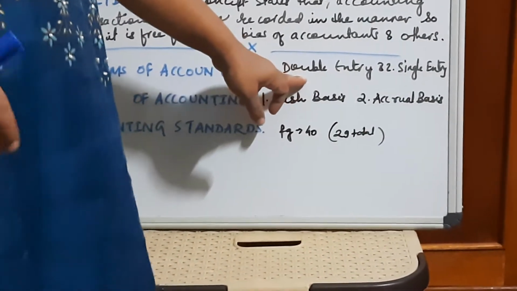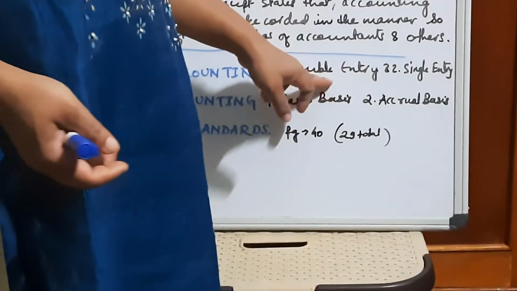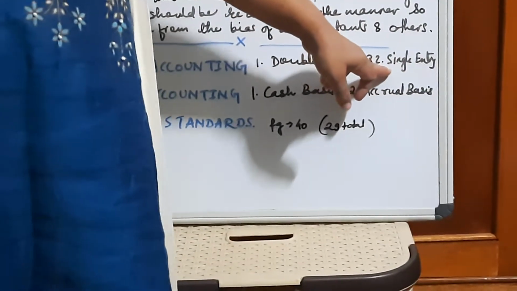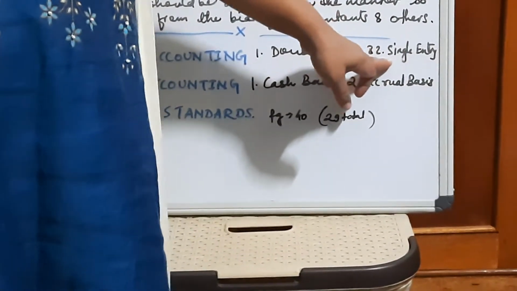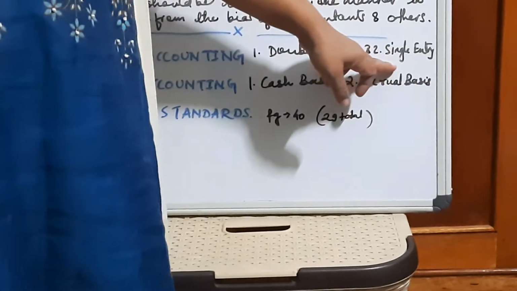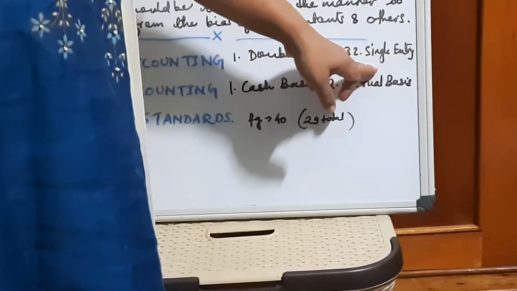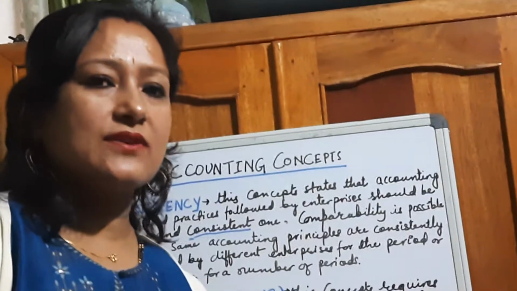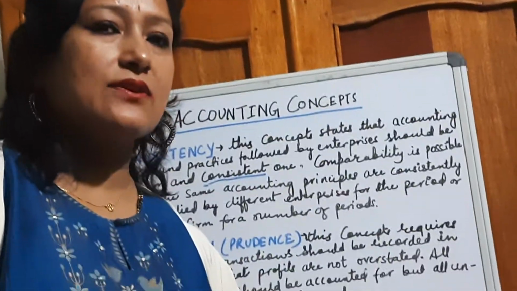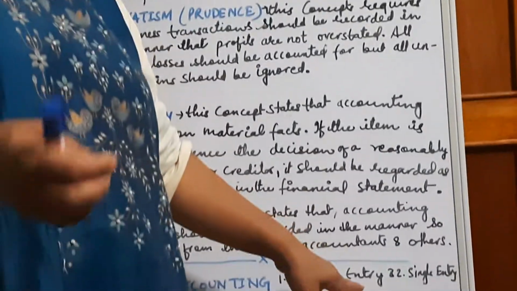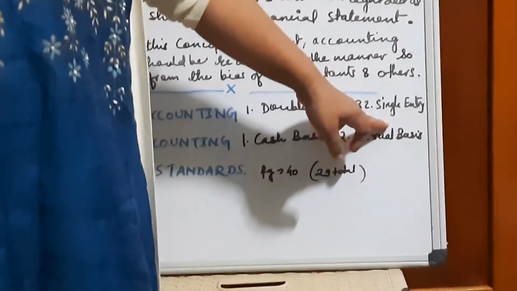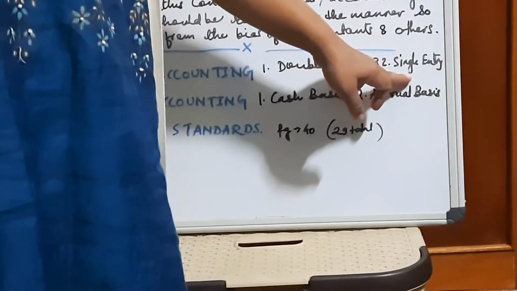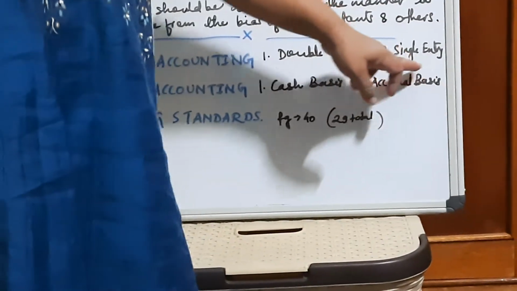Now we have to use wholly, completely, this double entry system. We are not going through this single entry system, because single entry system is also known as an incomplete system of recording the transaction. Here there is no uniformity, no consistency in recording the transaction, because some of the businessmen do not have complete details or extracted information, that's why they cannot prepare the double entry, that is a complete system of recording the transaction. So this is not valid. Single entry system is known as an incomplete system of recording the transaction. We are not going through this.